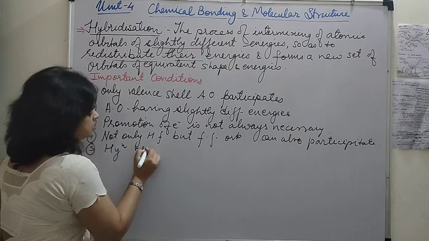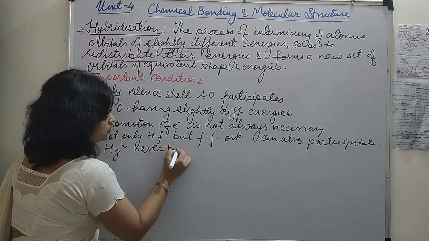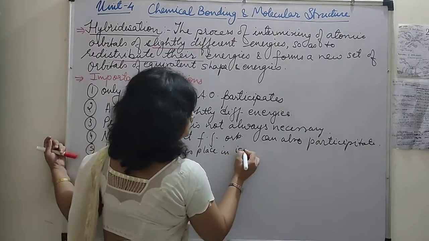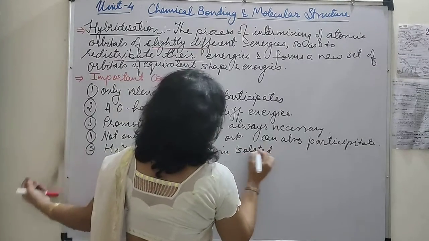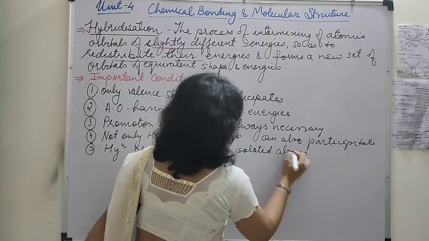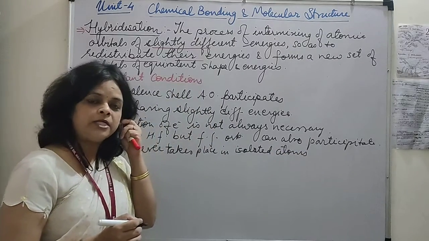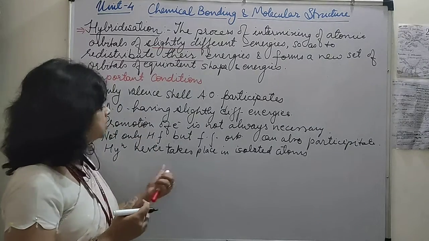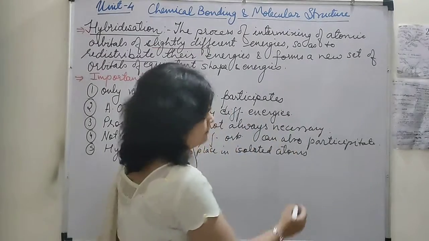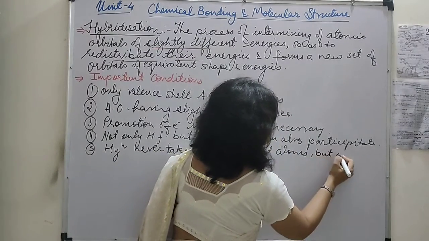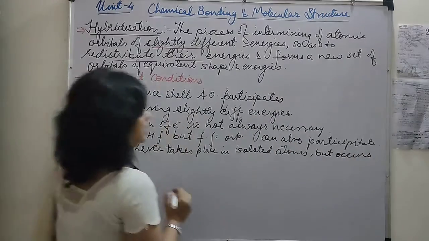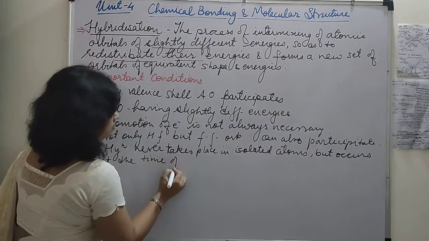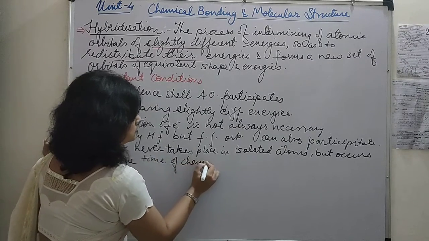Hybridization never takes place in isolated atoms or isolated state, but whenever the bonding has to take place, prior to that the hybridization takes place. So we will write hybridization never takes place in the isolated atoms but occurs at the time of chemical bond formation.